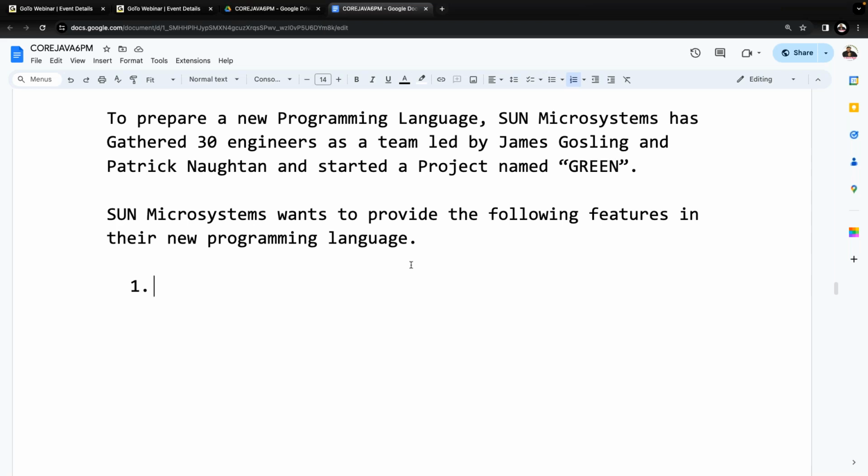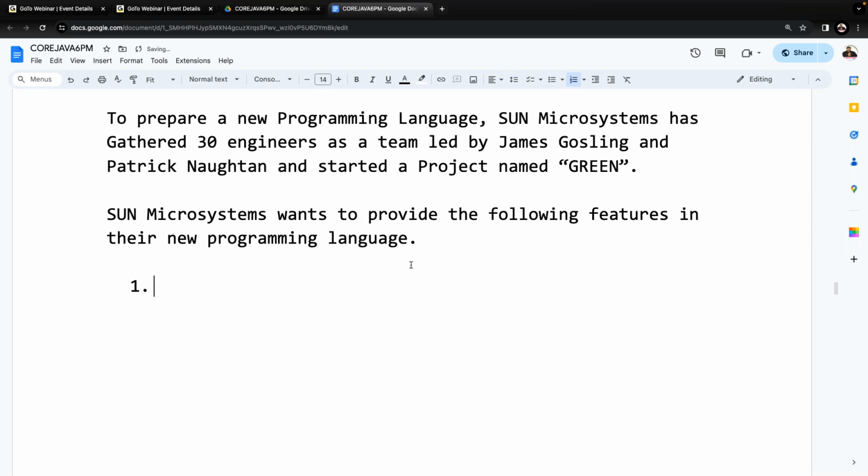At the time in 1991, these features were advanced features. But at present, these features might be somewhat older features, no? But in 1991, when compared with the existing programming languages, these features were somewhat advanced. That's why they want to include these features in their new programming language. All right, what exactly are the features?